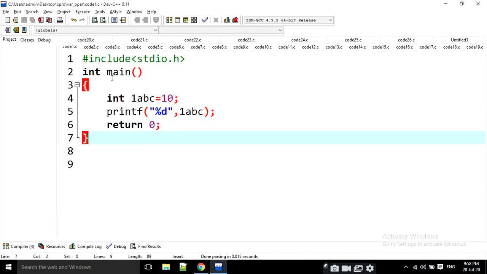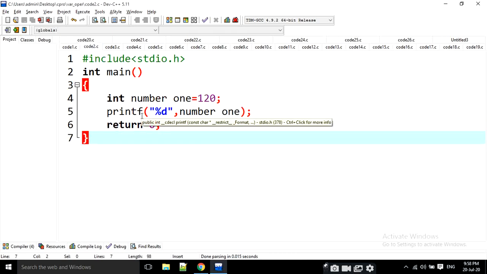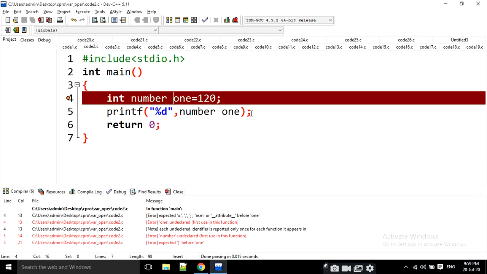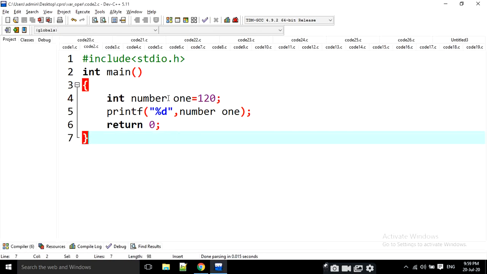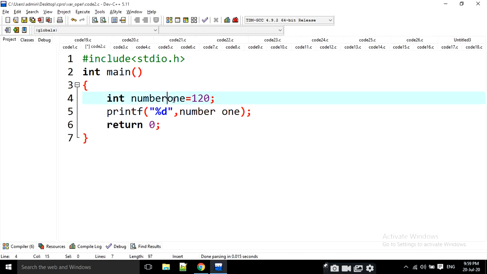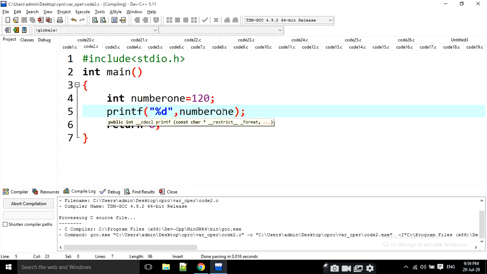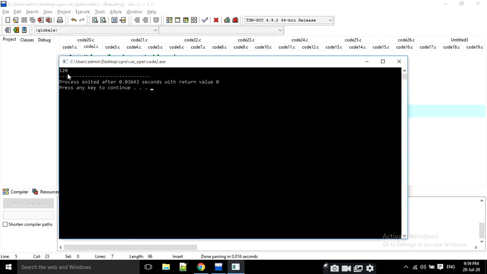Okay, now I am moving into the second program. Look here, this is also some variable name. What is the output of this program? Here int number 1 is equal to 120, and I am going to print that number. Then I execute it. Yes, it is also showing some error. What is that error? We never use any spaces when we are writing a variable name. If I erase this space and execute it, it is going to be executed and the output will be 120.